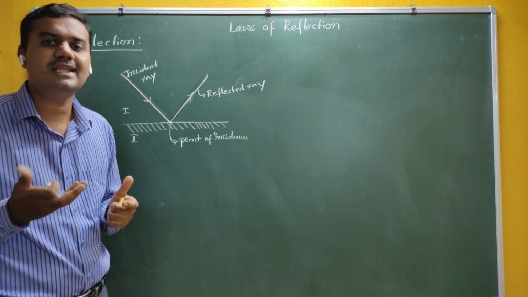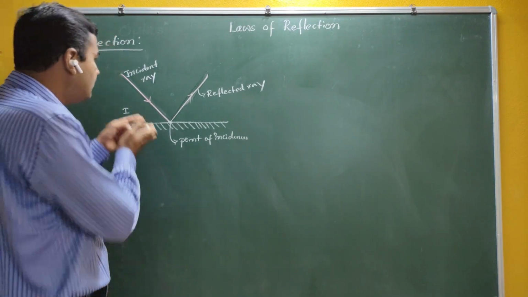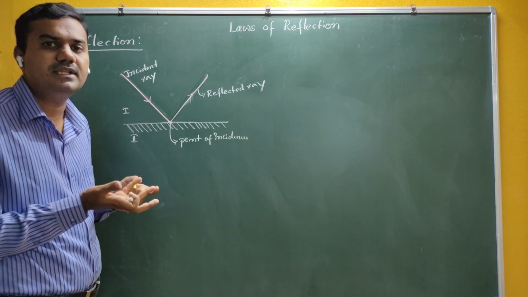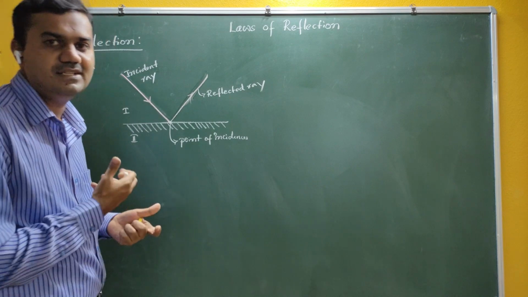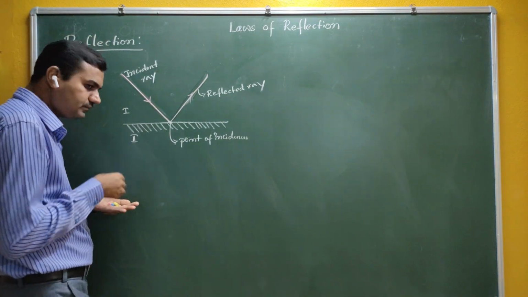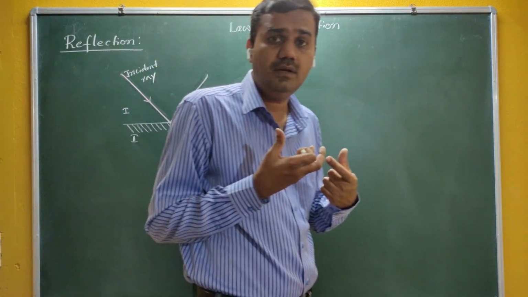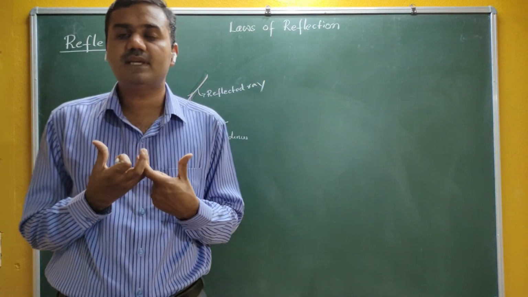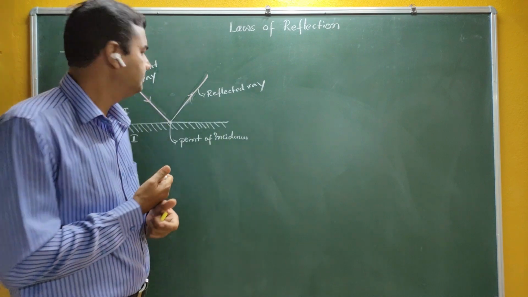We are using quantities like angles. We are not using the length of the light or the distance traveled by the light. We are using the angles here.